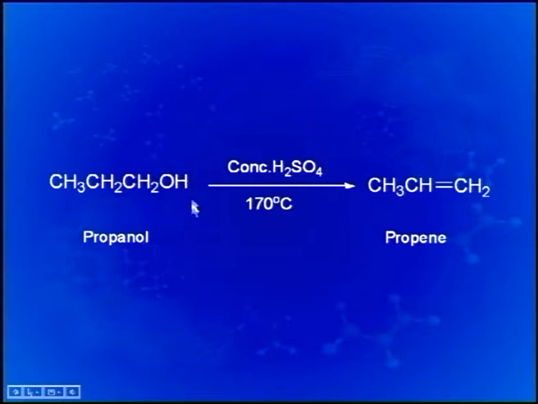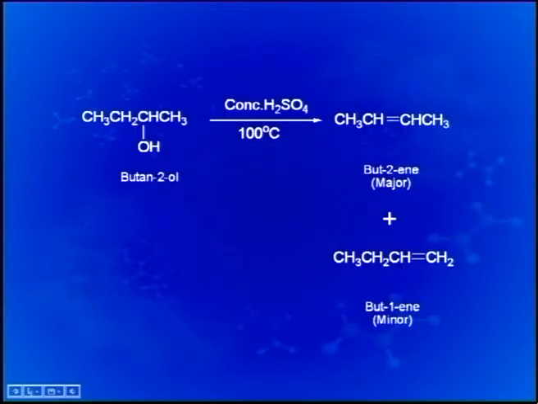In this reaction, dehydration of propanol is shown with concentrated sulfuric acid at 170 degrees, and the product is simply propene. Another example for dehydration of alcohols we have taken is 2-butanol in concentrated sulfuric acid, but the temperature is a little less, say 100 degrees in this reaction, and since the hydroxyl group bearing carbon has hydrogens on either side, products corresponding to elimination of hydrogen from either side are possible.